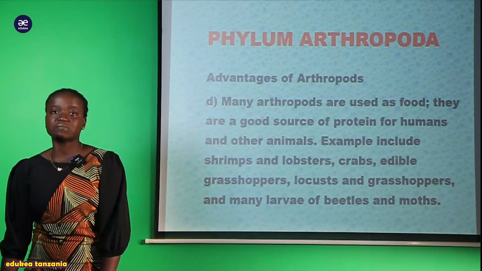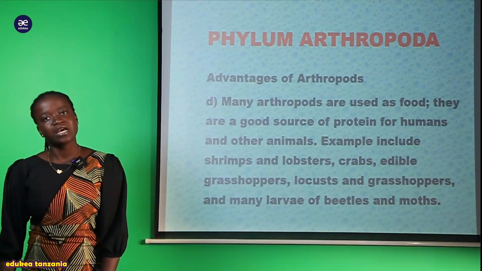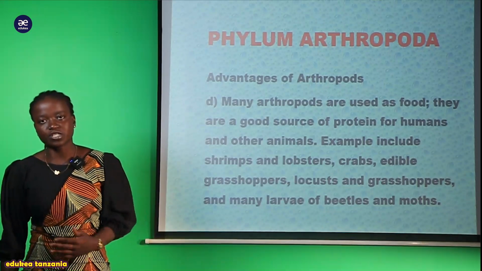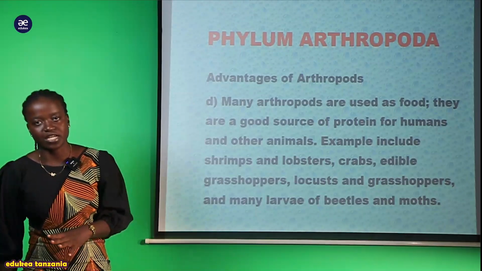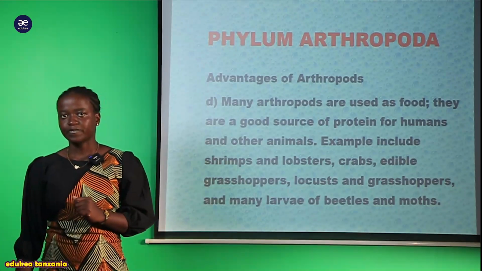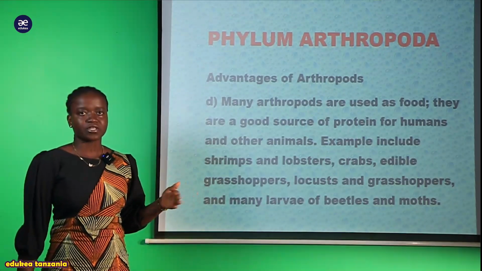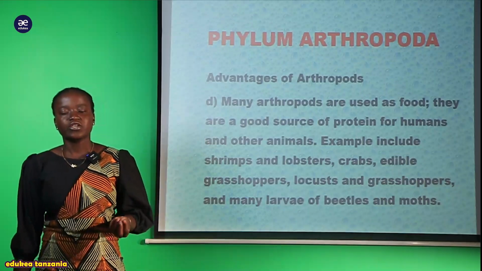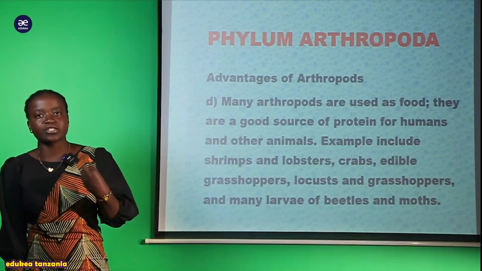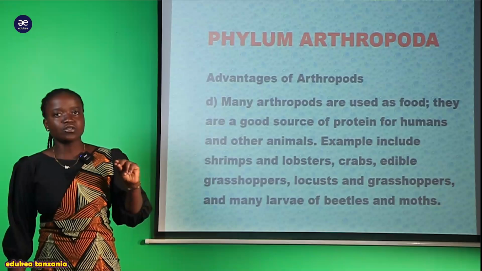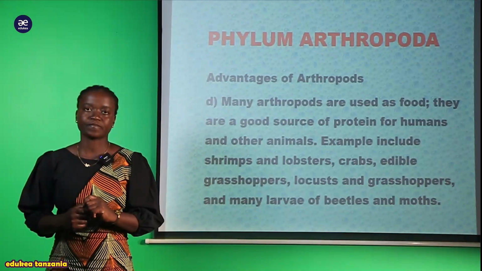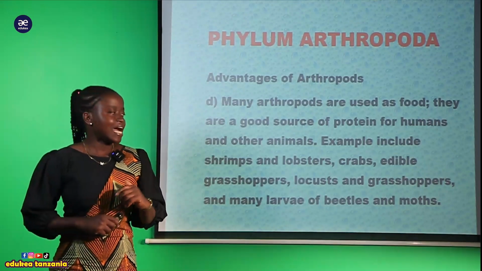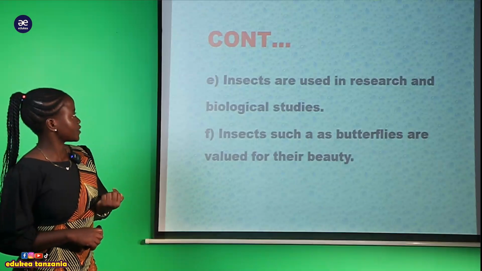So those are the organisms found within the arthropods which have a lot of nutrient, that is protein. So now you can see that possession of protein makes them a major source of food for human beings and other organisms. They have another advantage, these arthropods.